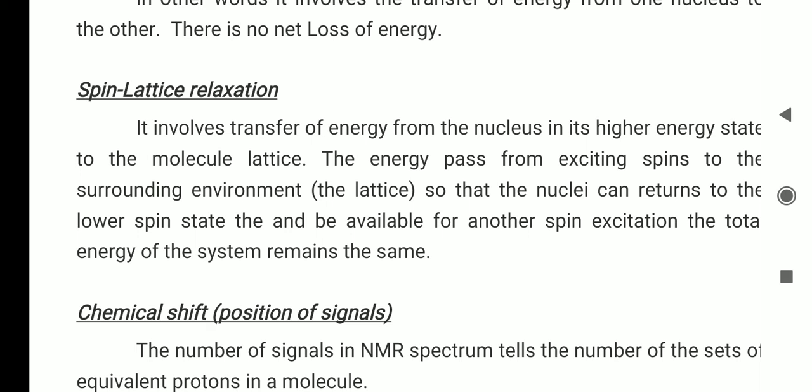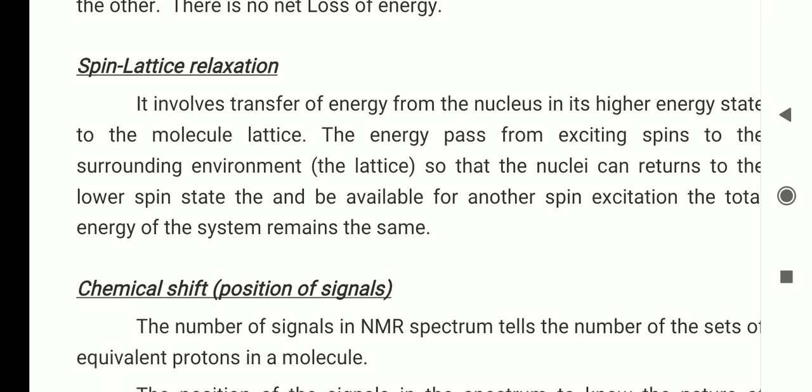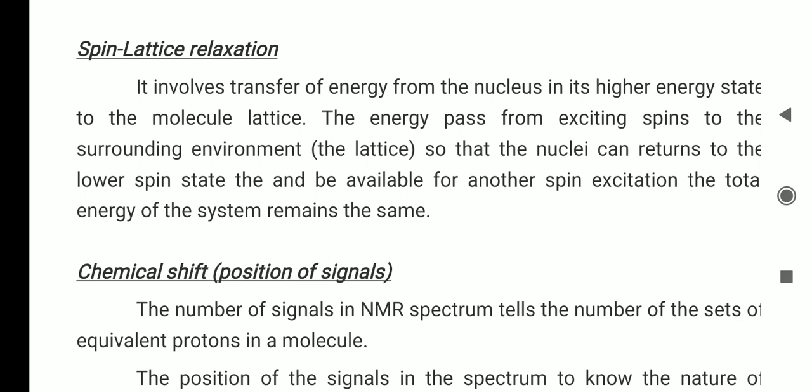It involves the transfer of energy from the nucleus in the higher state to the molecular lattice. The energy passes from the excited spin to the surrounding environment so that the nucleus can return to the lower spin state and be available for another spin excitation. The total energy of the system is the same, with no change in energy and no emission of radiation, because the energy is transferred to the lattice environment surrounding the protons. This is spin lattice relaxation.